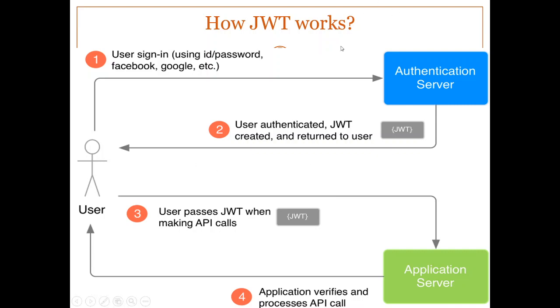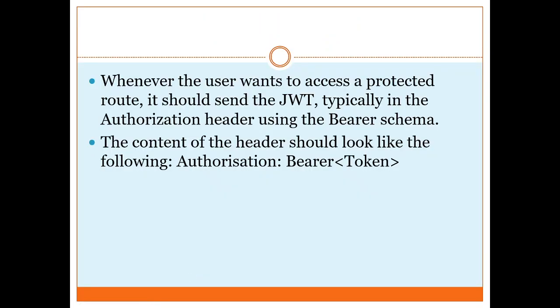This is the same as what I have explained to you. User request, authentication server, it provides the JWT, it requests whatever it wants to get with the JWT, it will be authenticated and will be provided to the client. Whenever the user wants to access a protected route, it should send the JWT, typically in the authorization header using the bearer schema.